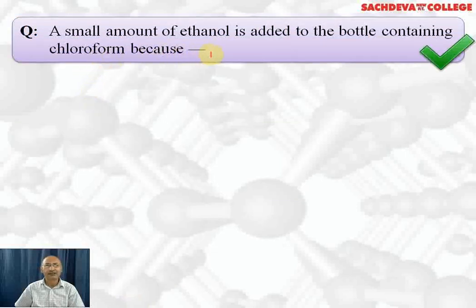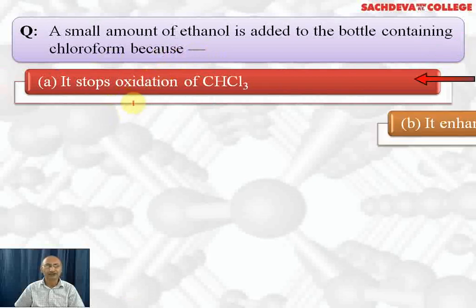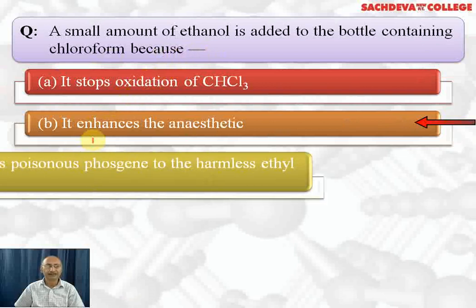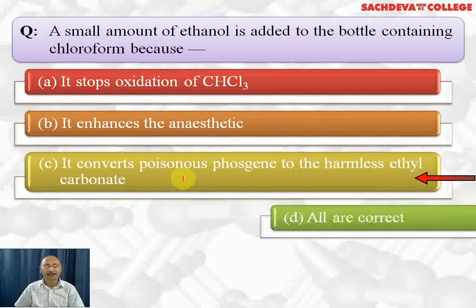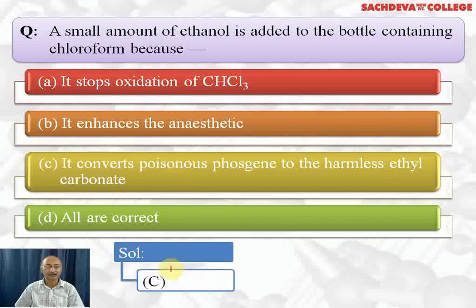Next, a small amount of ethanol is added to the bottle containing chloroform because it stops the oxidation of chloroform, it enhances the anesthetic action, it converts phosgene gas to harmless diethyl carbonate. All are correct. Correct answer is it converts poisonous phosgene gas to the harmless diethyl carbonate, which is harmless and it is non-volatile. It cannot prevent oxidation of chloroform, and it has no relation with the anesthetic action. Only it can react with phosgene, that is carbonyl chloride, to form diethyl carbonate, which is non-toxic and non-volatile. So correct answer is C part.